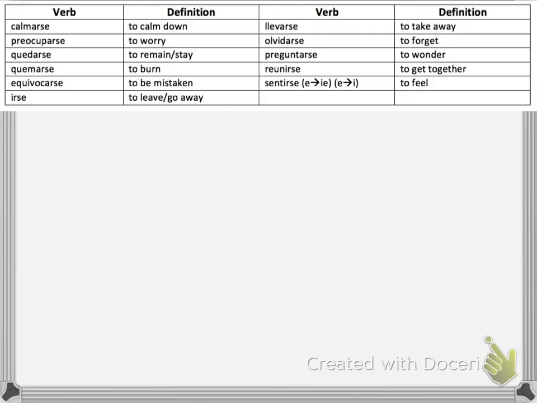Okay, the last type of reflexive verbs are actually verbs that do not seem to be reflexive to English speakers, but they actually are. So here is a list of some of those examples. You'll see some of the ones that we've used before already on here. They don't look like things that you do to yourself, so they don't really seem to make sense as verbs that we might use with these reflexive pronouns, but we do. So these are just kind of the ones that you have to remember.